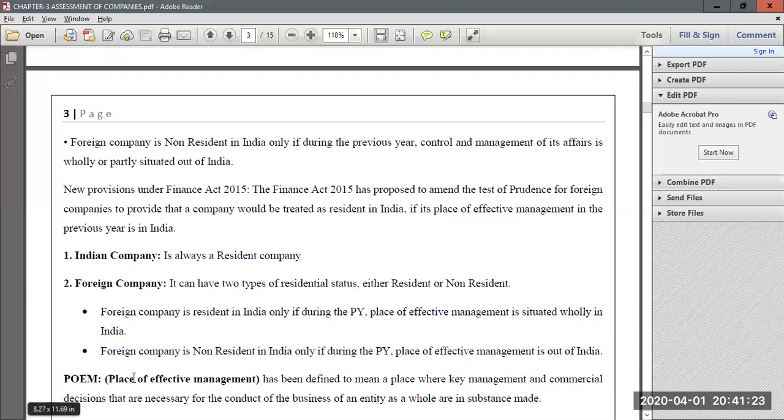Now, what do you mean by POEM or place of effective management? Place of effective management is a place where all the key managerial and commercial decisions necessary to conduct the business of the entity as a whole are in substance made. Basically, it is the place where all the key managerial decisions relating to operating the business and conducting business transactions are made. If this place is situated wholly in India during the previous year, the company will be resident. If it is outside India, the company is a non-resident company.